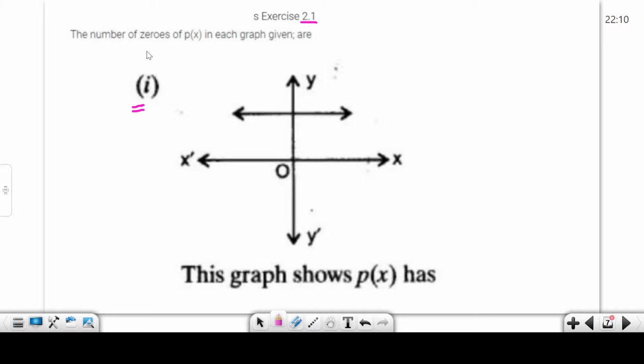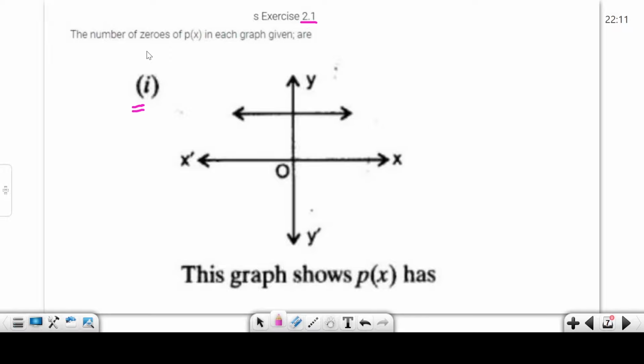Okay, in the last slide we read that the exponent of a variable should not be negative, should not be a fraction, and the variable should not be in the denominator. Okay, that is all. When the highest power is 1, it is a linear polynomial. When the highest degree or power is 2, it means quadratic. If the highest power is 3, it means cubic. Degree is the highest exponent of the variable in the polynomial.